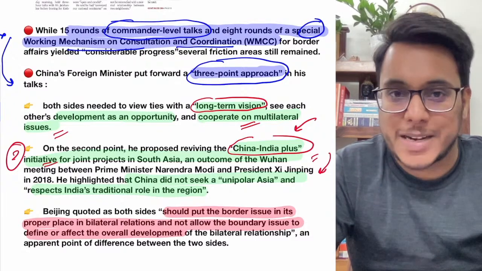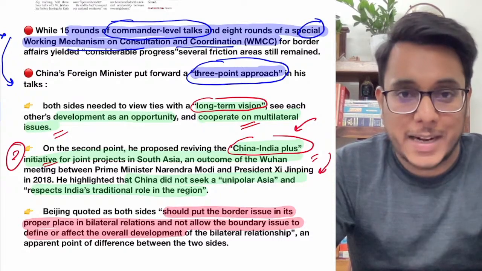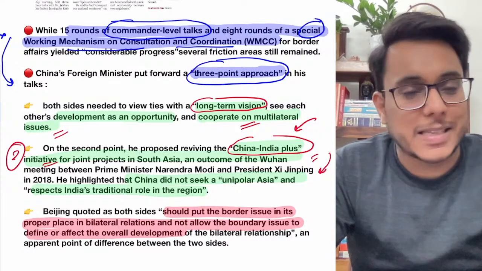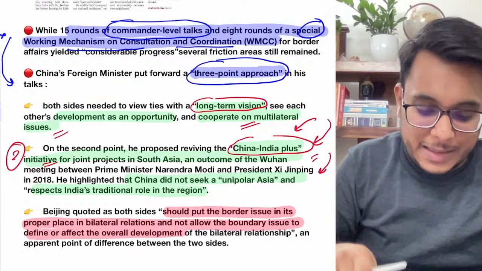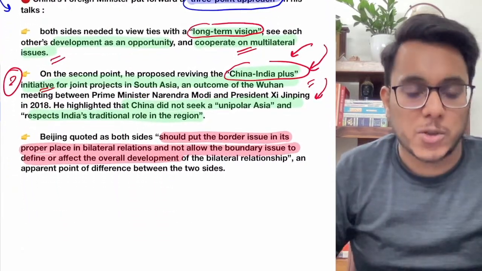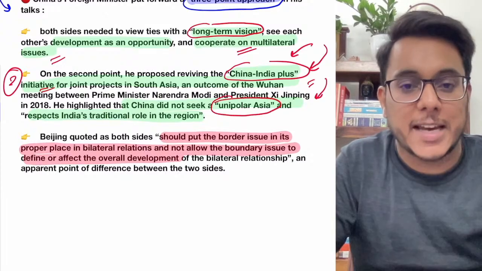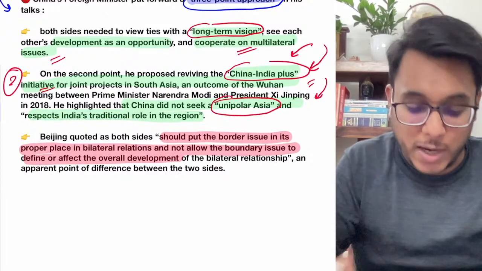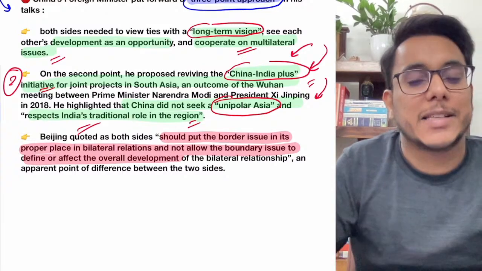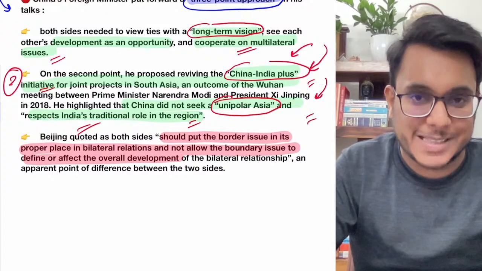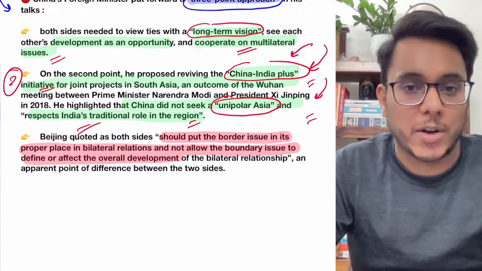But because of this pandemic and the low ebb of relations that we are seeing right now, this is not being talked about. So this is something that should be revived. Moreover, the Chinese foreign minister had also said that China does not want to make a unipolar Asia where only China is powerful. Rather, China is looking forward to making a multipolar Asia, and the traditional role of India is respected by China. This is something which has been said, but what they are saying and what they are doing are not in coherence.